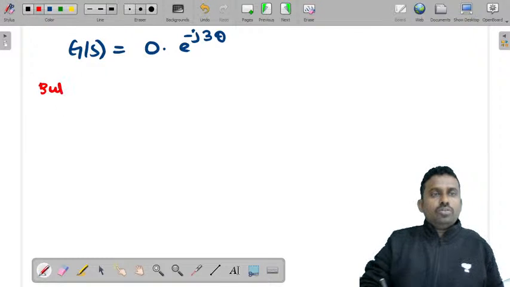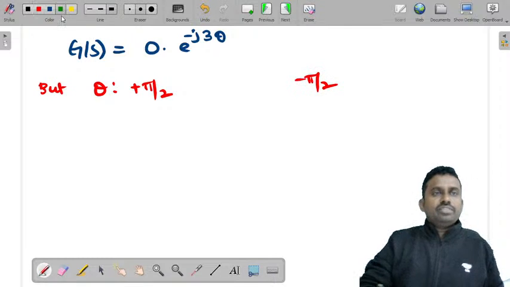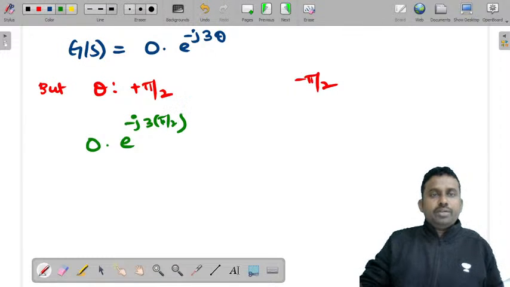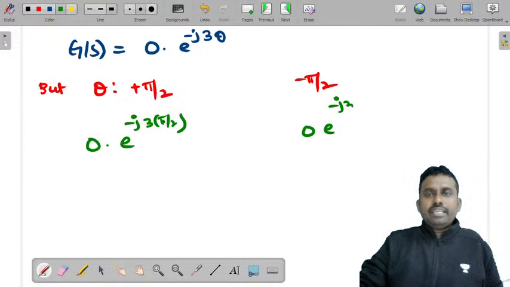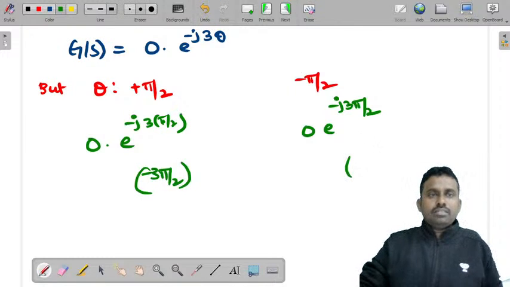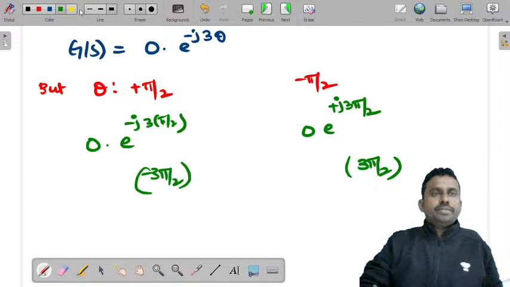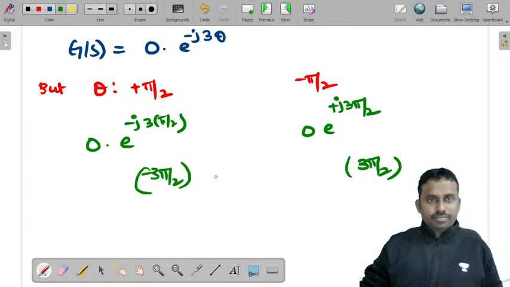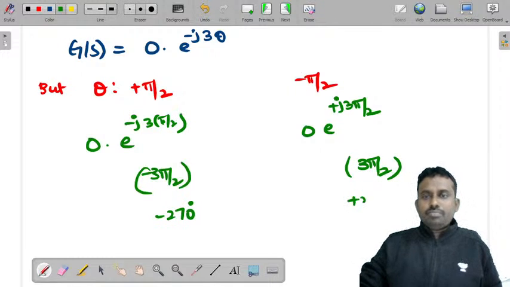But you know theta varies from plus pi by 2 to minus pi by 2. If you substitute plus pi by 2, it is 0 e power minus j3 pi by 2, and for minus pi by 2 it is 0 e power plus j3 pi by 2. Now what is the angle in this? This is minus 3 pi by 2, that is minus 270 degrees. What is the angle in the other? This is minus of minus, so plus 3 pi by 2, that is plus 270.